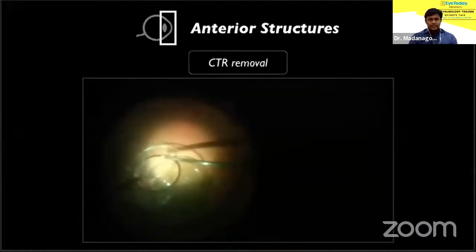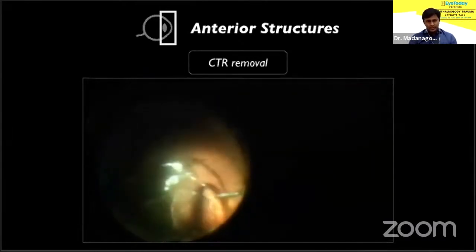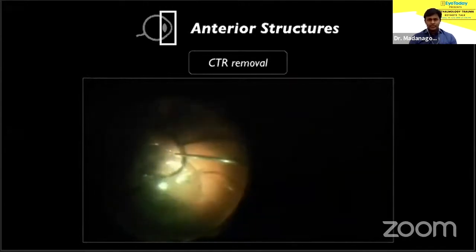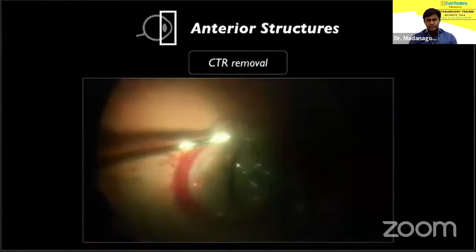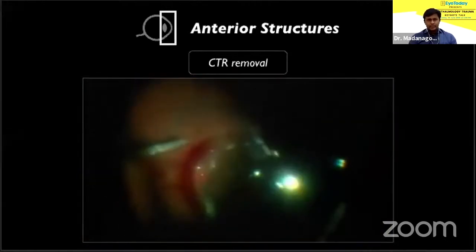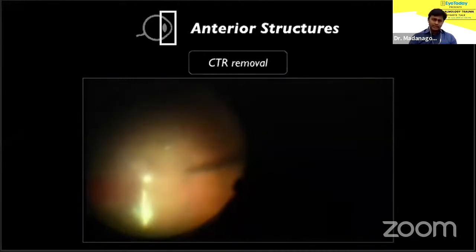Here, there is a CTR along with the three-piece lens. So intraocularly, I carefully disengage both of them using a PFCL as a protective layer over the macula. CTR is removed, and the same IOL is picked up by the tip of the haptics and refixed as an SF IOL using the Gabors technique.